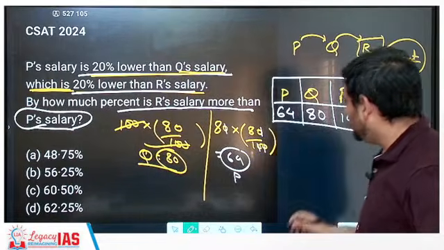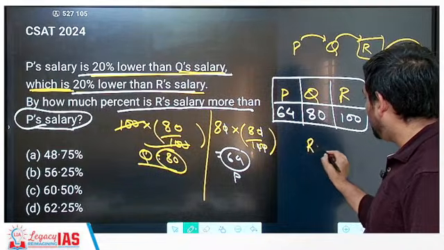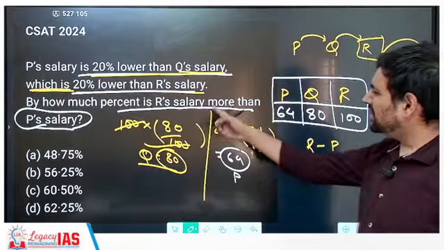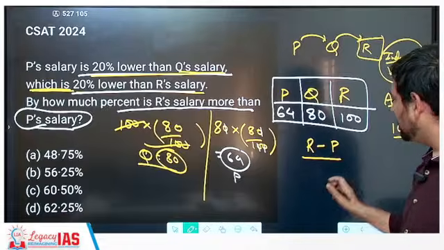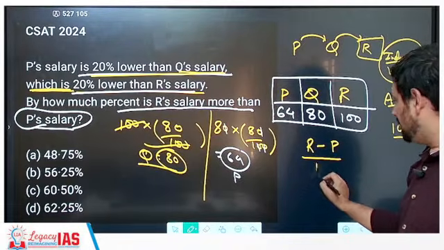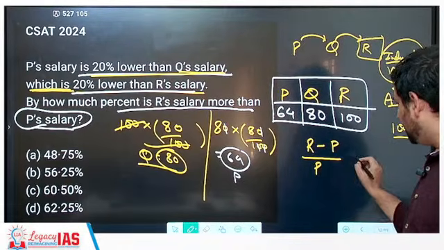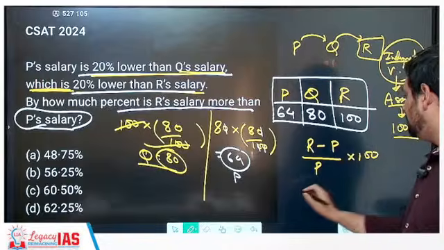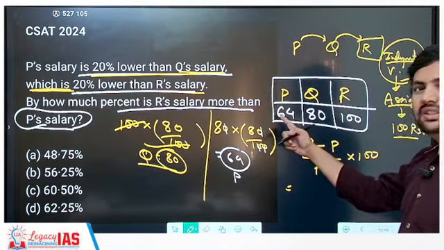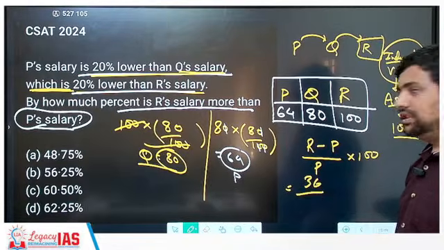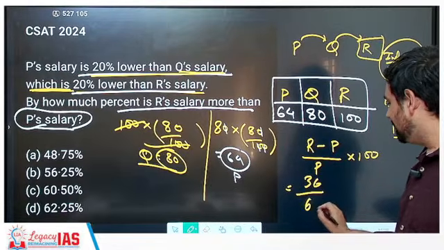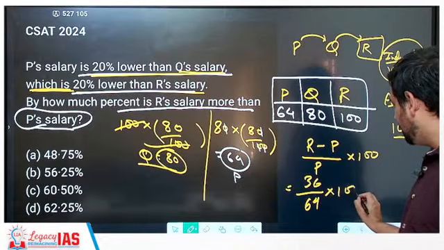So ultimately this becomes R's salary minus that of P, because it is asking how much is R's salary more than P. So this becomes (R minus P) upon P into 100. Now R's salary is 100. 100 minus 64 is 36. P's salary is 64. 36 by 64 into 100.